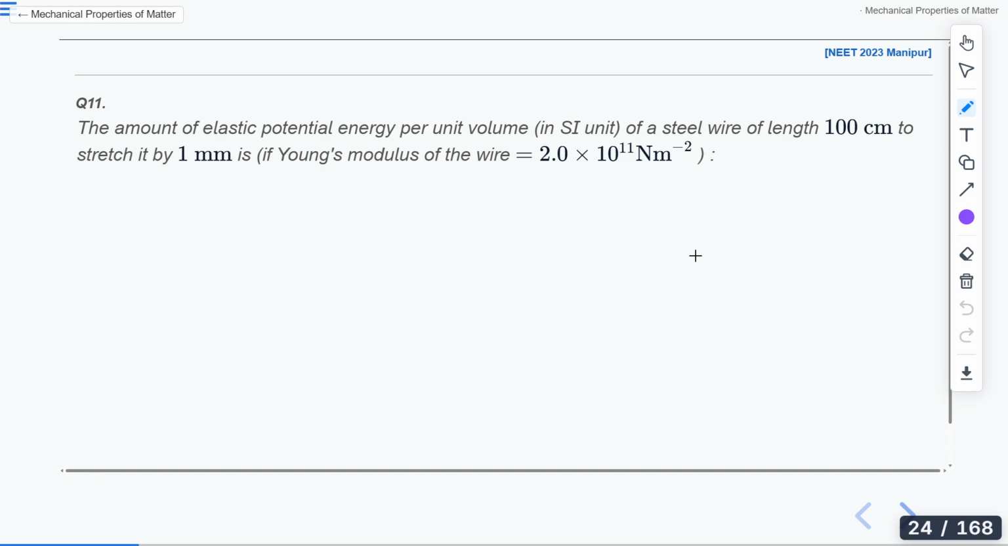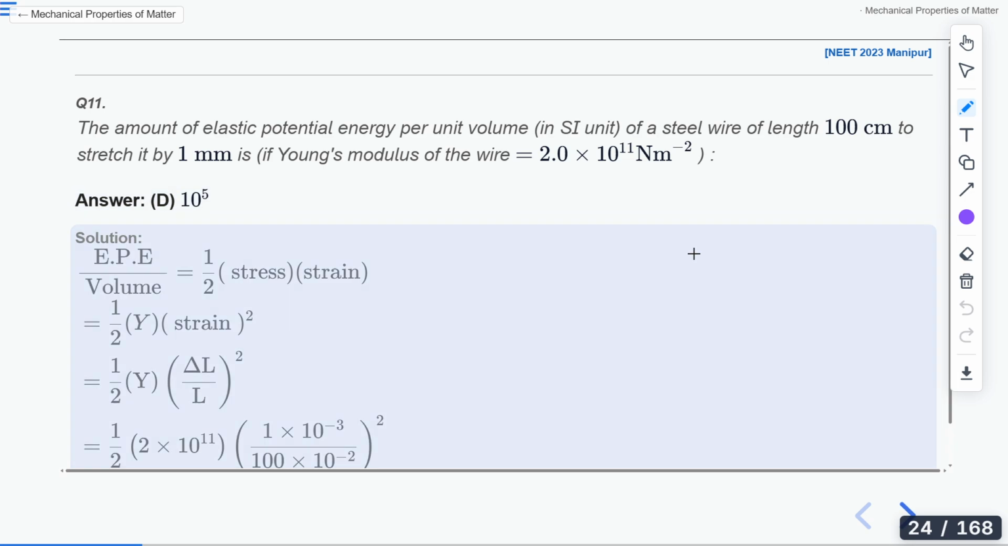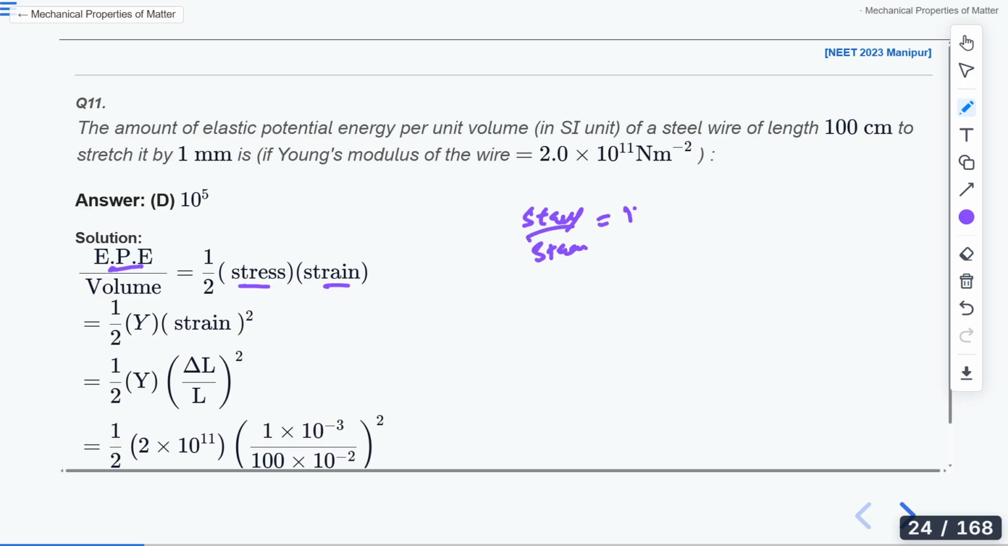Anyone else? Okay, now let's look at the solution. Option D is the correct option. How? Because we know that elastic potential energy per unit volume will be half of stress times strain. Now stress over strain is gamma, Young's modulus, so we can write stress as gamma times strain. Multiplied by strain, it is gamma times strain square. Now strain is delta L by L, and delta L was given as 1 mm, so multiply by 10 to the power minus 3 to convert it into meters.